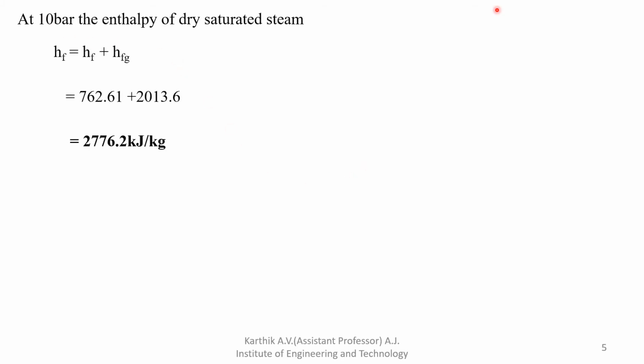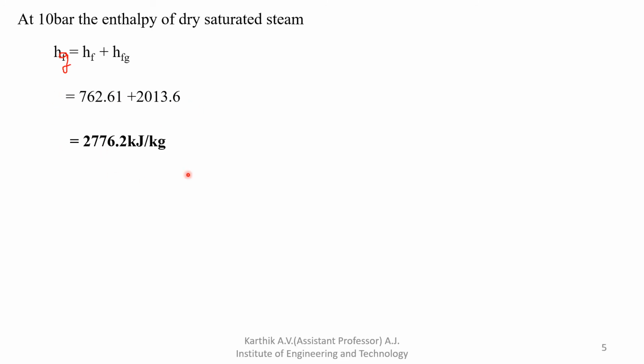Next, at 10 bar pressure, the enthalpy of dry saturated steam. What is the formula? Hg is equal to HF plus HFG. That is the actual formula for dry saturated steam. HF we already took from the steam table, that is 762.61 plus 2013.6.